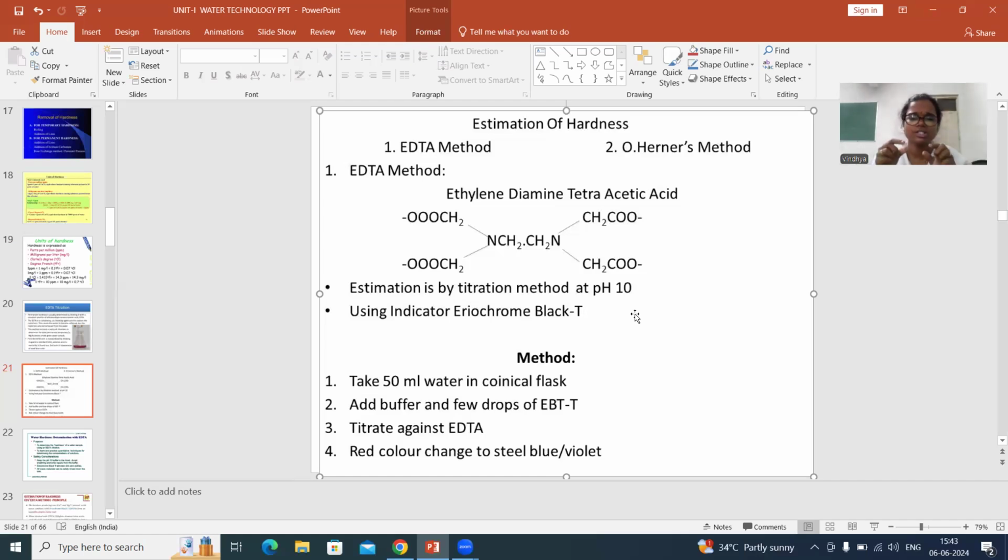So you should add 2 to 3 ml of that buffer solution to the sample. Then the pH of the entire sample will get converted to 10. So in the EDTA method, we mainly add something to maintain the pH, that is ammoniacal buffer solution, and second thing is you will add an indicator. Those are the two things you will add.